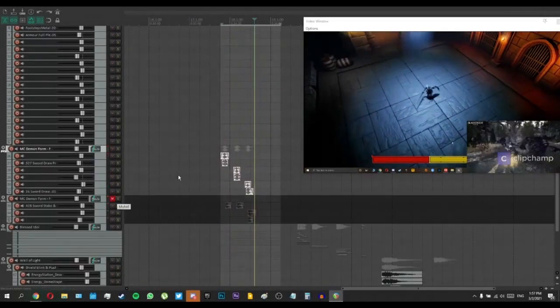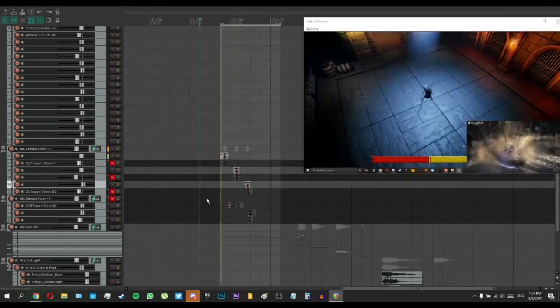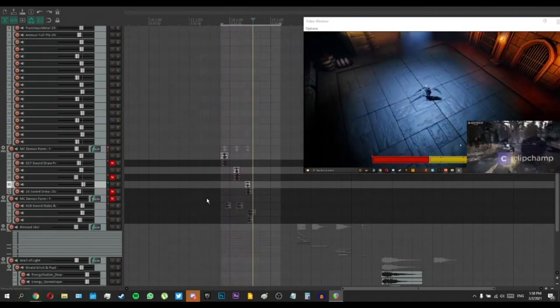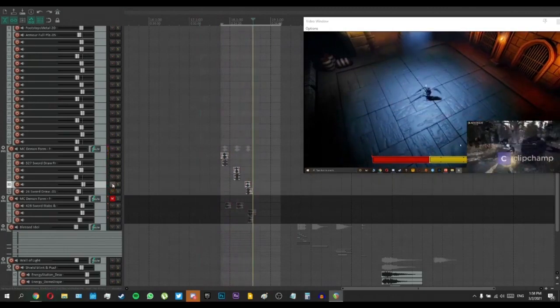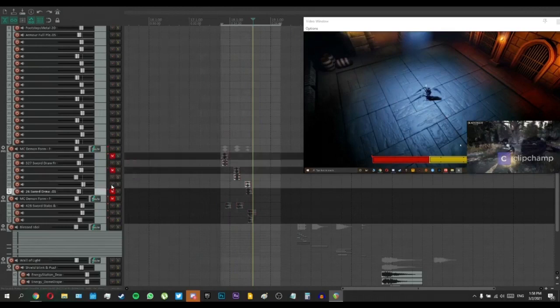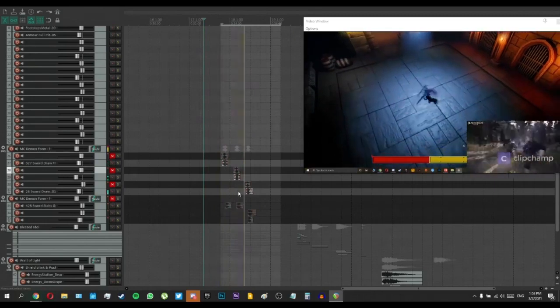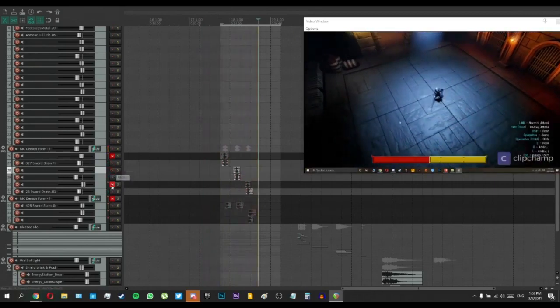So I'll mute this first. Mute. So that's a whooshing sound effect, but that alone could sound a bit dull. So to add a bit more fullness to it, you could add a different layer under it. Let me just mess around with this first. Okay, so they both sound similar.